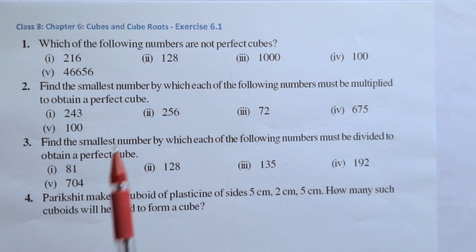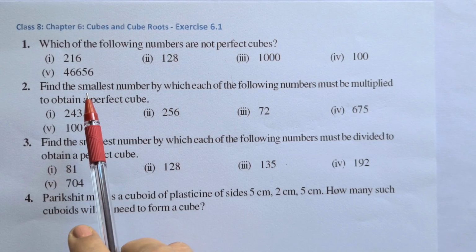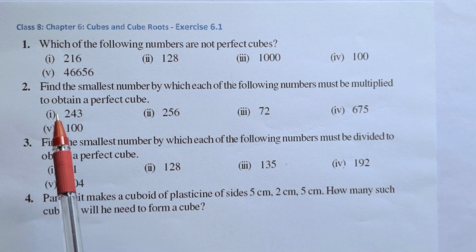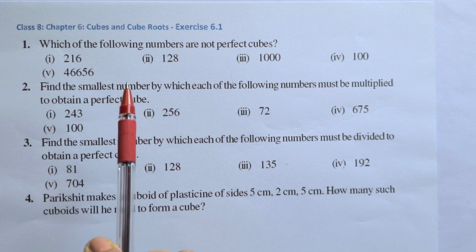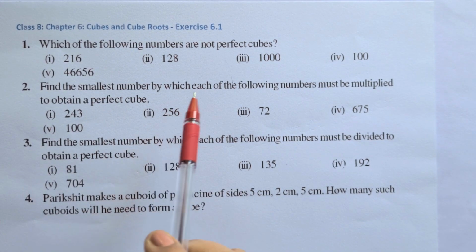Chapter 6, Cubes and Cube Roots. First question: which of the following numbers are not perfect cubes? First we have to do the prime factorization of each number and make groups of 3. If we get all the prime factors in groups of 3, then we can say they are perfect cubes, otherwise not perfect cubes.